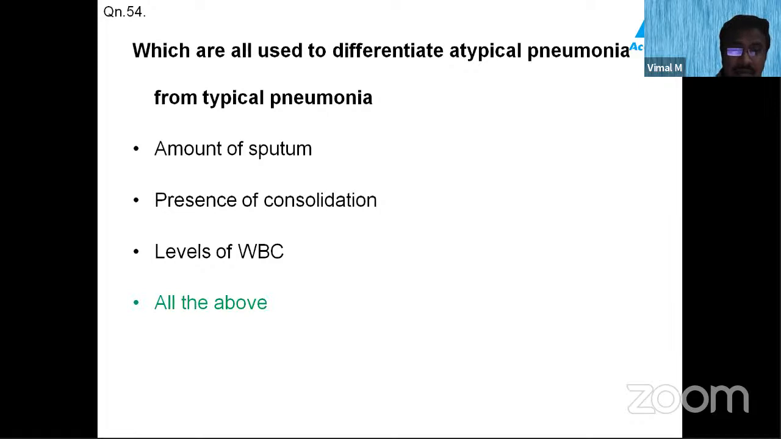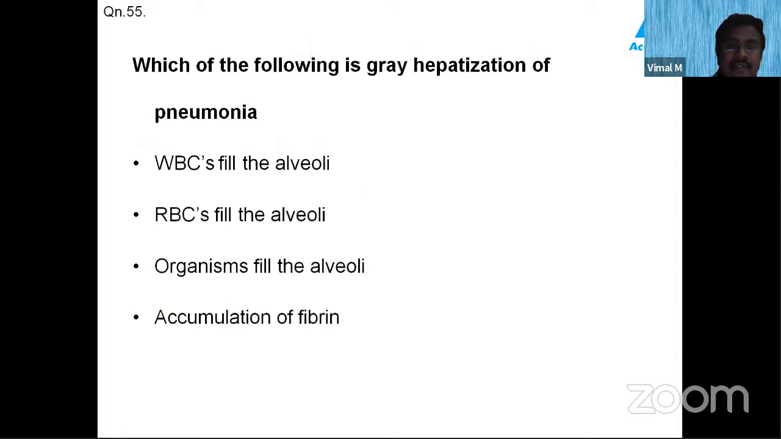Yes, we have seen that: amount of sputum, presence of consolidation or not, and the levels of WBC. It is neutrophils in case of typical pneumonia and lymphocytes in case of atypical pneumonia. Which of the following is gray hepatization of pneumonia? Here the RBCs, neutrophils, and macrophages have waned out, and mainly it is the accumulation of fibrin.